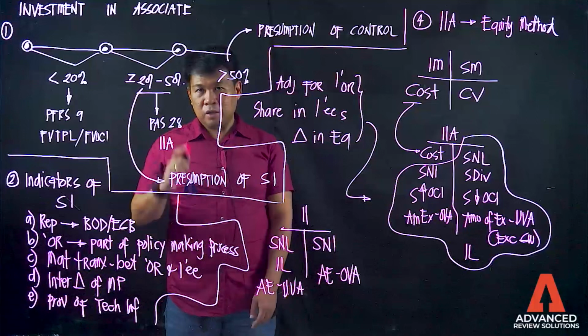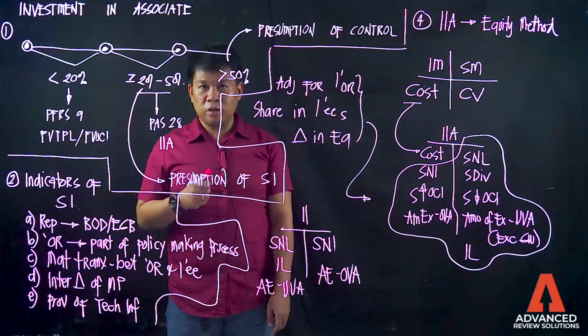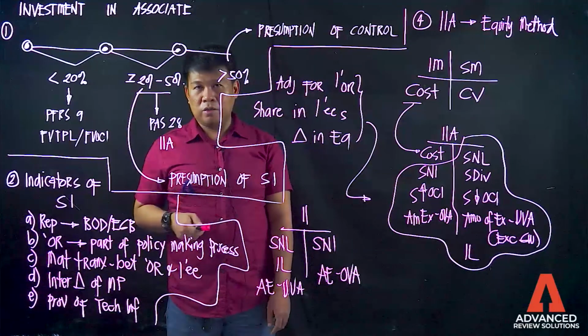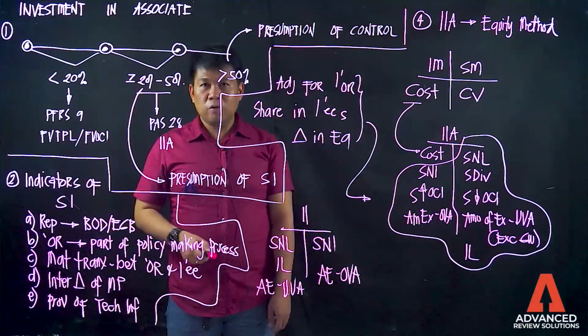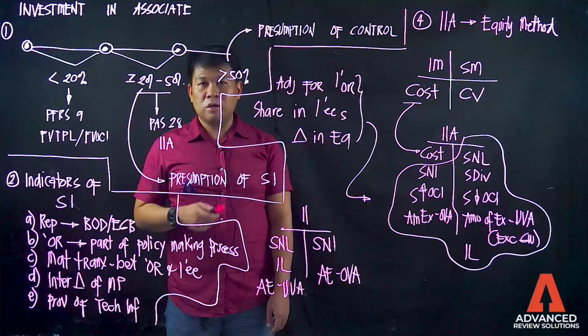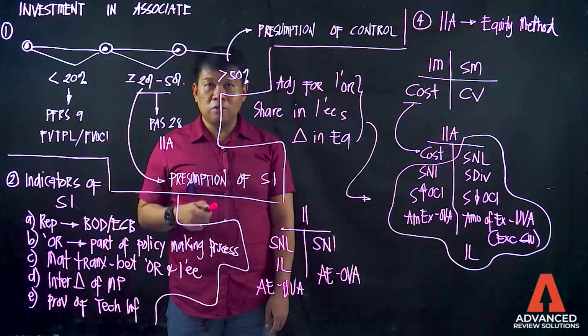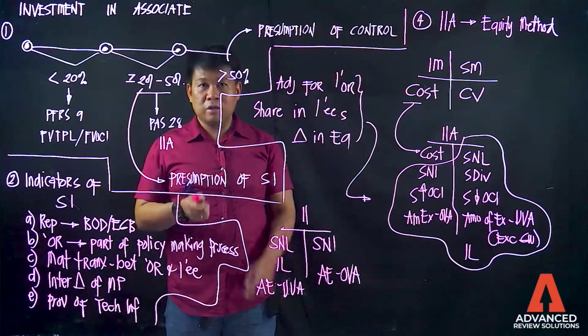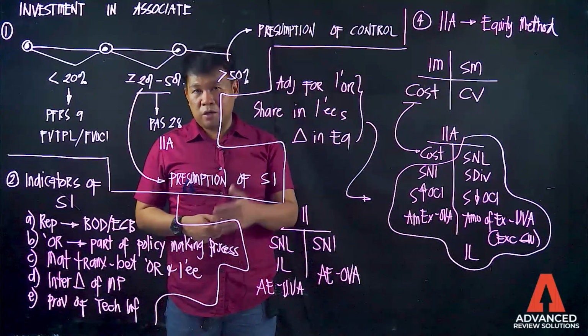And these are the indicators of significant influence. One, that the investor has representation in the board of directors or equivalent governing body of the investee. Item 2, that the investor is part of the policy-making process of the investee. Number 3, there is the presence of material transactions between the investor and the investee.